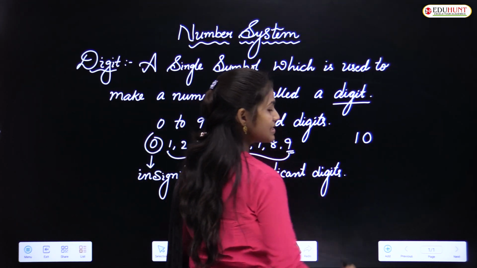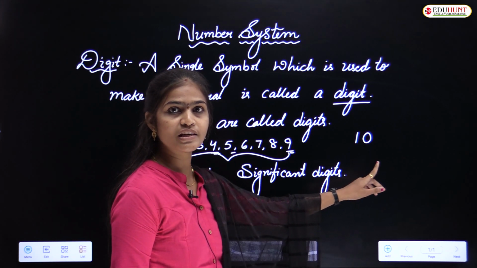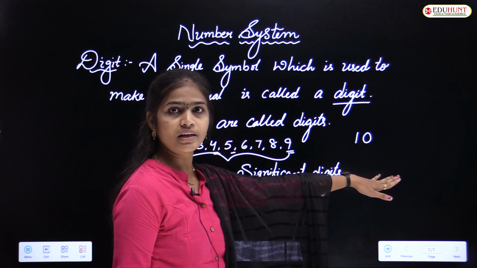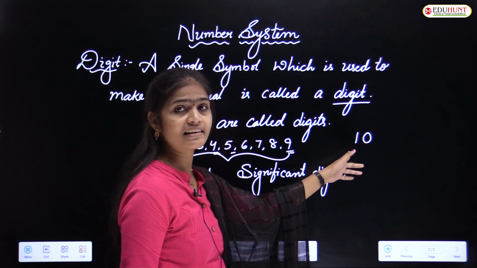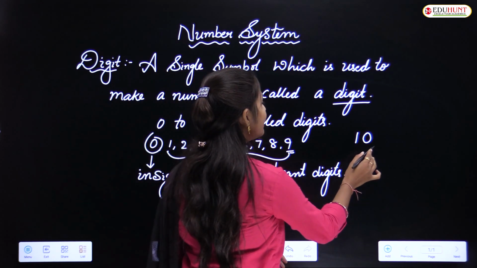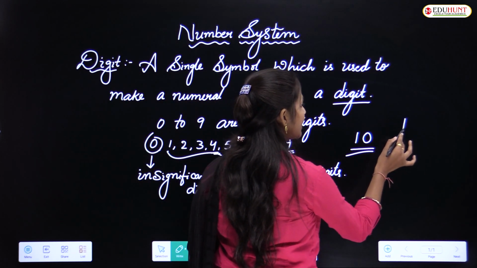If I keep 0 next to it, then this value becomes 10. Why? Because I kept 0 to the right side of 1, and to the left side of 0 we have another digit. That's why it has some value, that is 10. For example, here I kept 1.